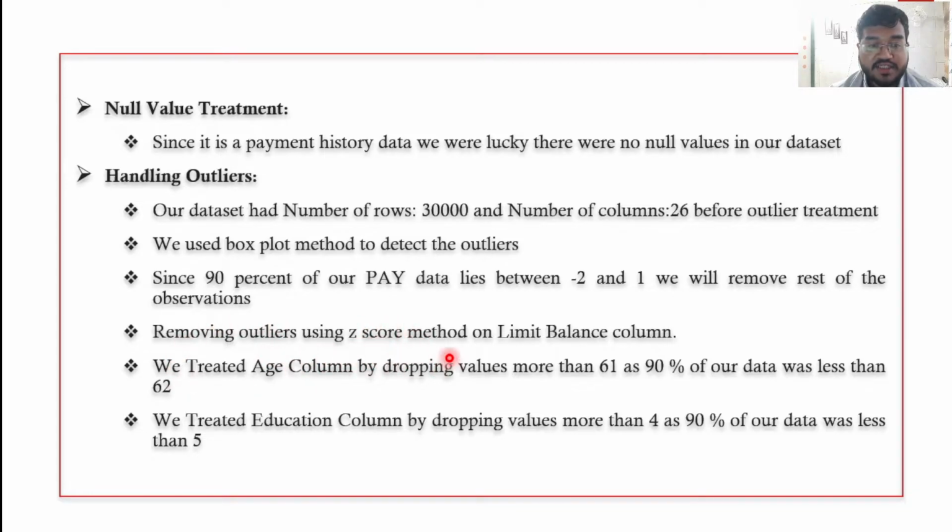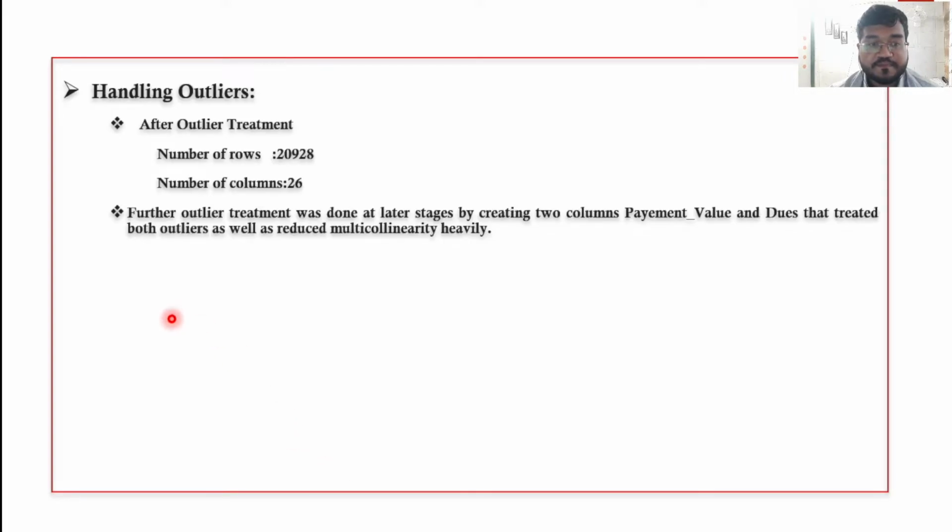We removed outliers using the z-score method on the limit balance column. We treated the age column by dropping values more than 61, as 90% of data was less than 62. We treated the education column by dropping the values more than 4, as the data was less than 5. After all the outlier treatment, the number of rows left with us was 20,928 rows. The number of columns left was 26.